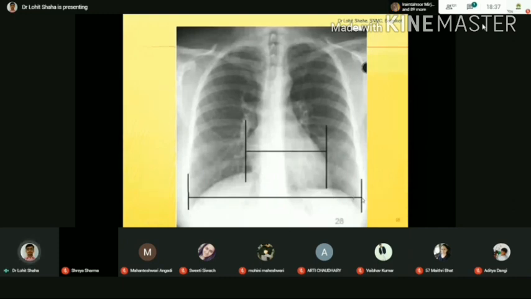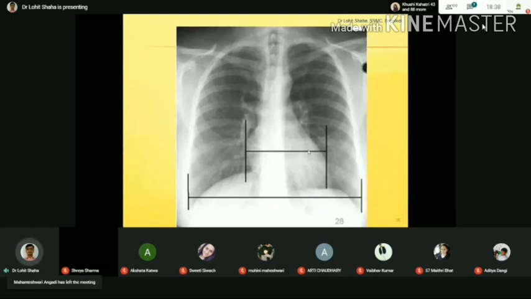For example, if you are measuring from this point to this point, approximately you take it as 30 centimeters. It is not an exact measurement. I am telling you roughly, so that you understand about this measurement. So roughly you take it as 30 centimeters.